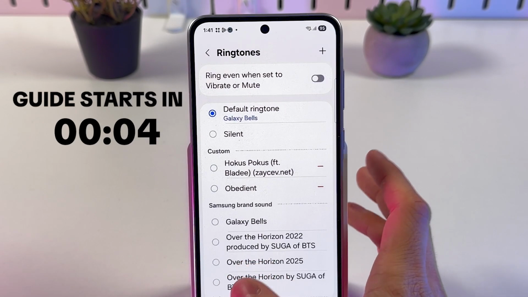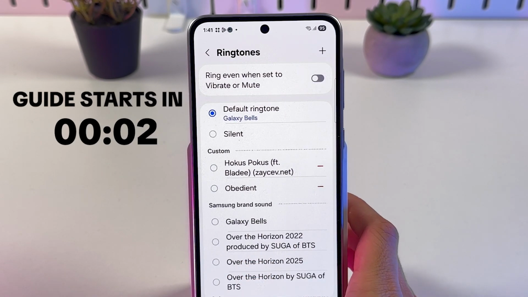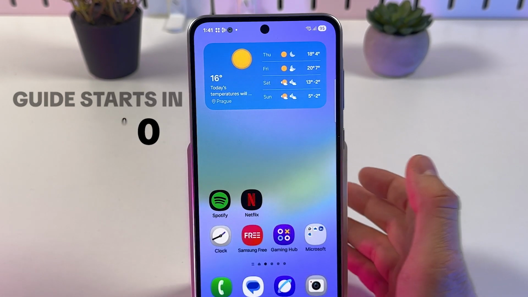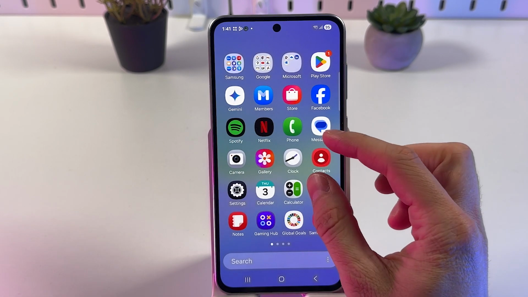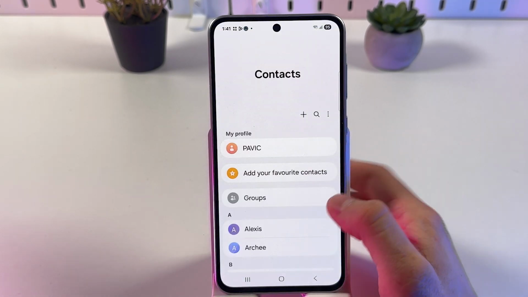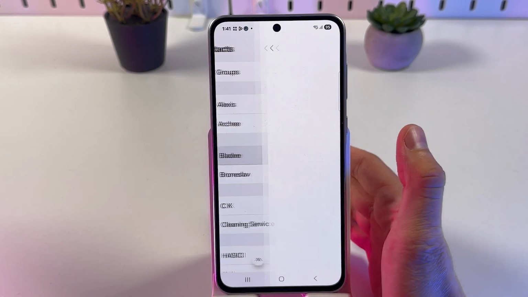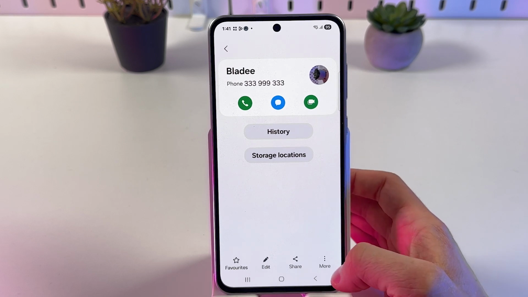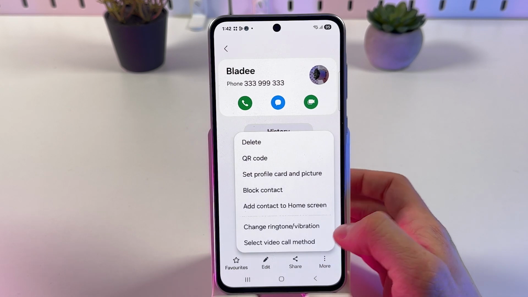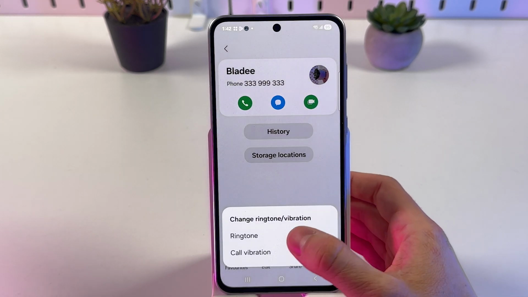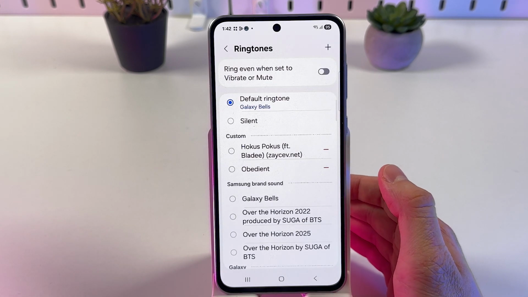If you want to assign a ringtone to a contact on your Samsung Galaxy A36, it's quite easy to do so. First of all, make sure to open up your contacts application. Now choose a desired contact. Now press more at the bottom, press change ringtone/vibration and choose your ringtone tab.